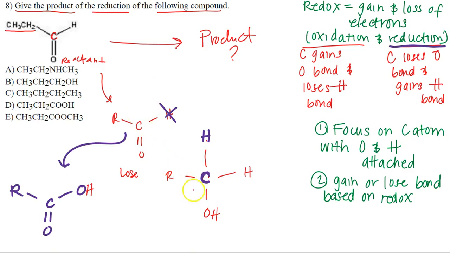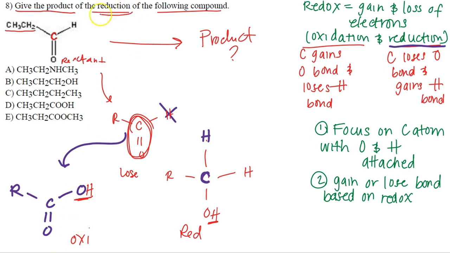Okay, so usually we will see it have a hydrogen attached so that it will always have the octet. So during reduction, the carbon atom is going to lose the oxygen bond and gain a hydrogen bond, as we see here. And of course, to keep oxygen having its octet, it will also gain a hydrogen bond as well. And if you're going through the process of oxidation, instead of losing an oxygen bond, you're going to gain one. And so you're going to get rid of a hydrogen, replace it with the oxygen, and of course, you've got to give oxygen that octet. And so in this question, when you're asked to give the product, you always focus on that carbon that's attached to the oxygen, and you gain or lose it and replace it with what's necessary.